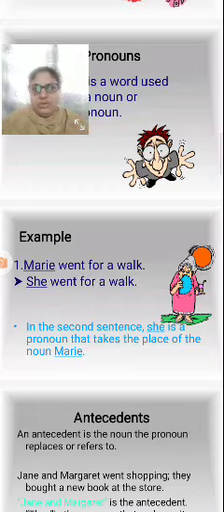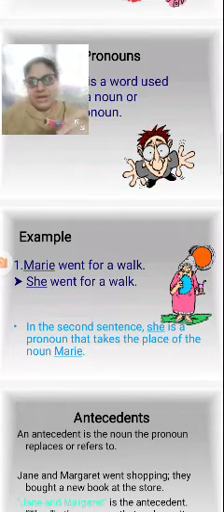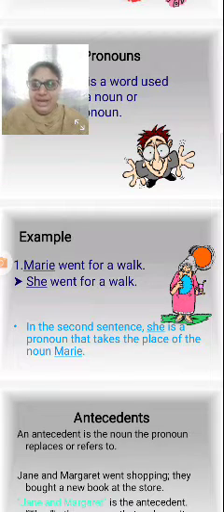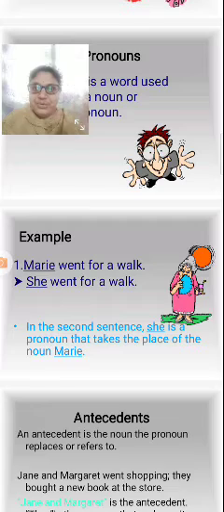Now change it into a pronoun. She went for a walk. So she stands for Mary. Instead of the noun Mary, we have written she. In the second sentence, she is a pronoun that takes the place of the noun Mary.